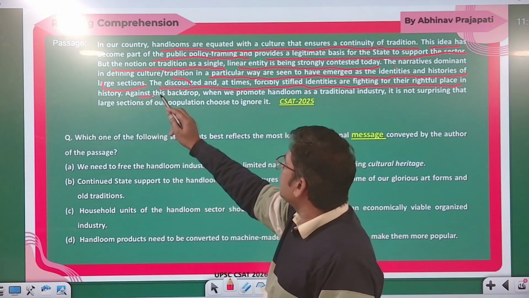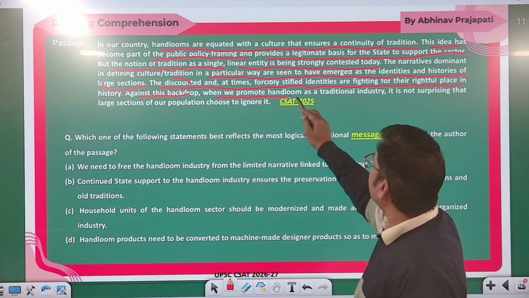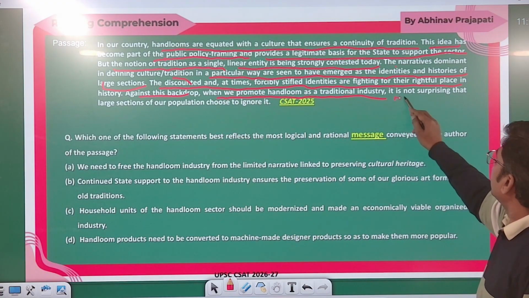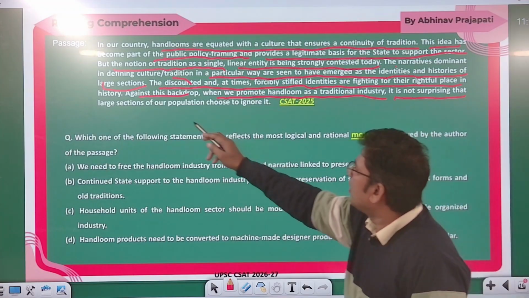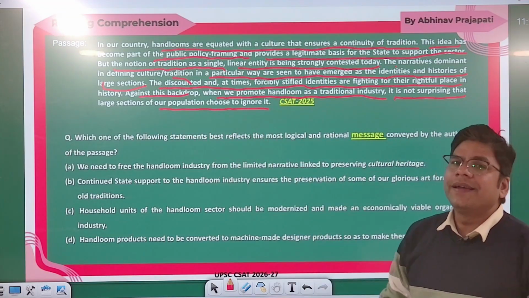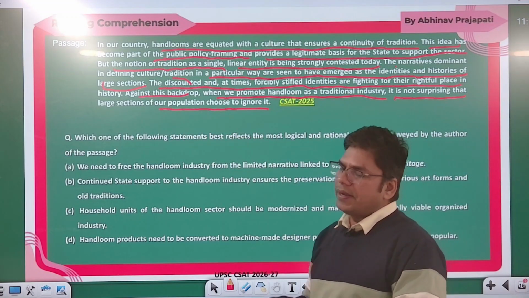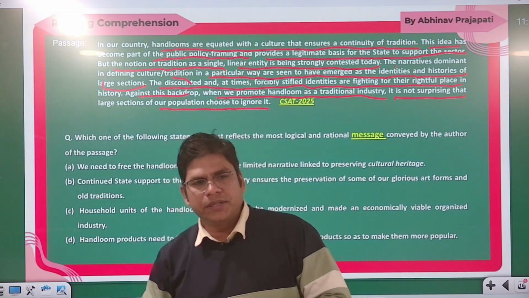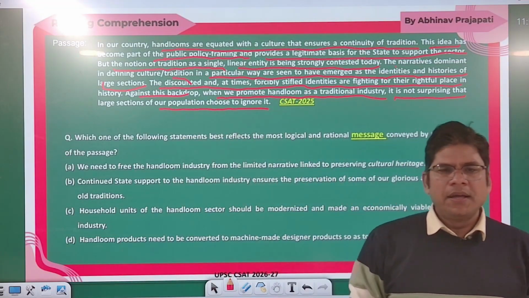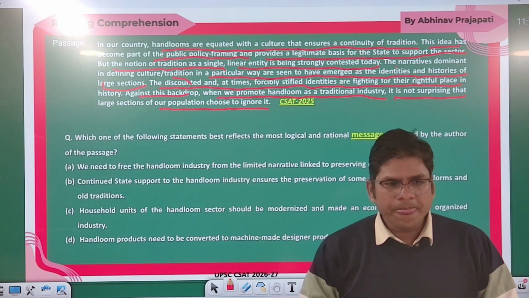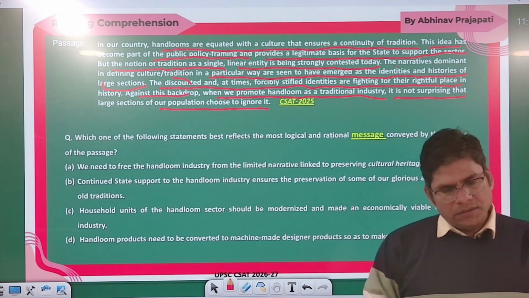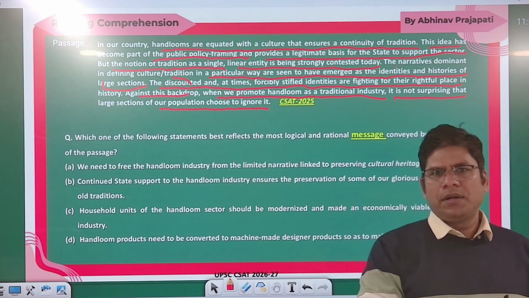Against this backdrop, when we promote handloom as a traditional industry, it is not surprising that a large section of our population chooses to ignore it. Initially people were thinking that this is part of our tradition, and for this mindset of the people, the government used to support it through policy making.